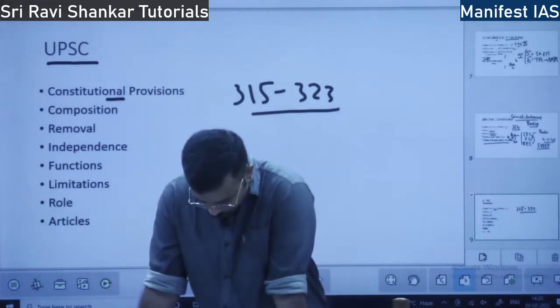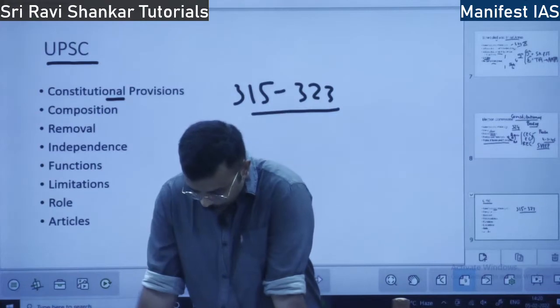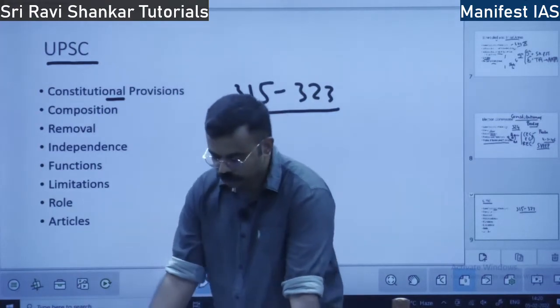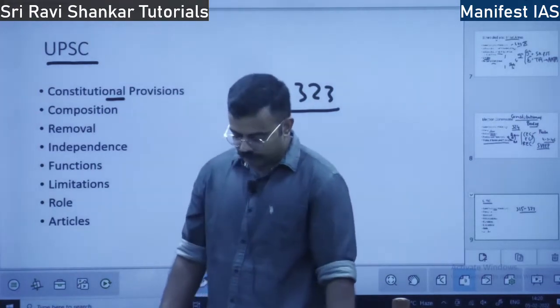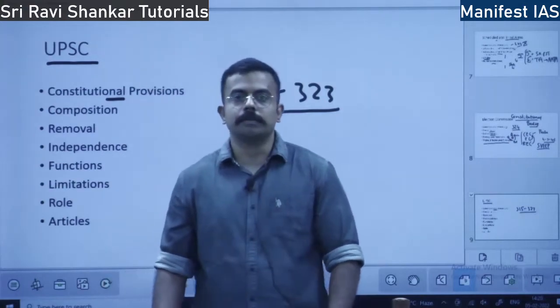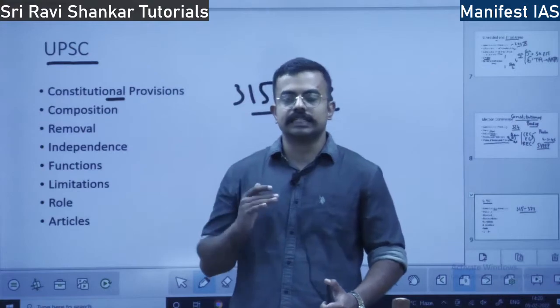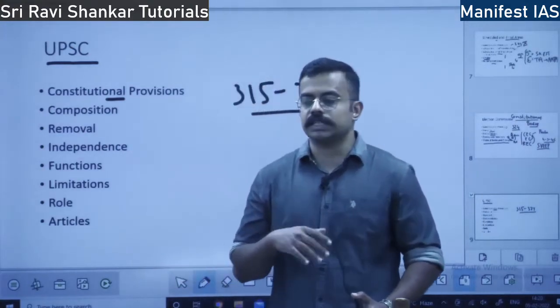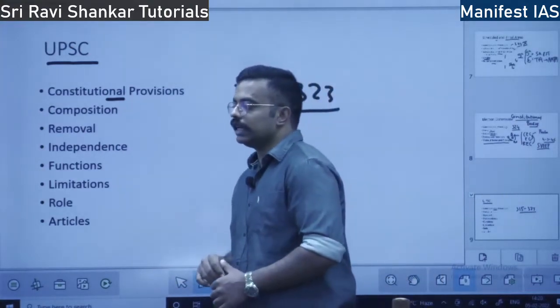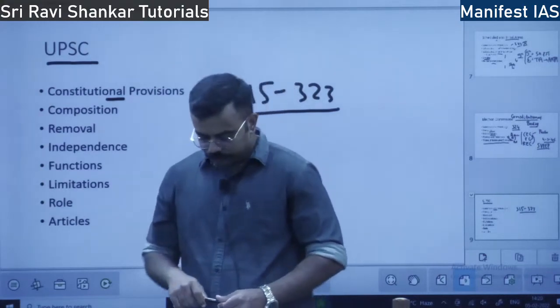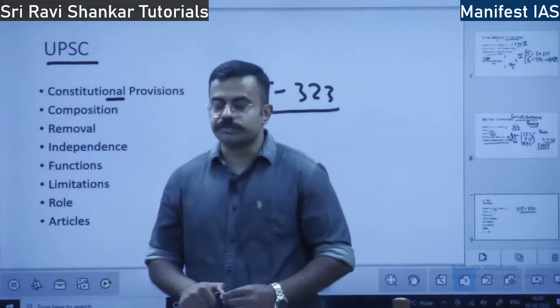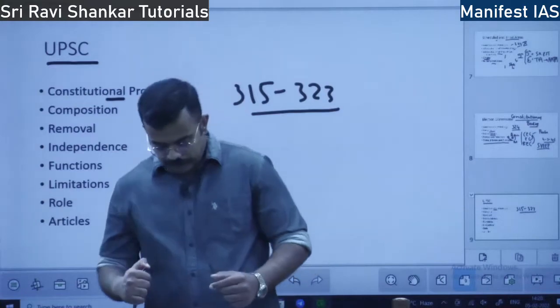The President can remove them as provided in the Constitution. Along with misbehavior and incapacity, just like Supreme Court judges and Election Commission, there are many other conditions as well. What are the conditions for removal of UPSC members?